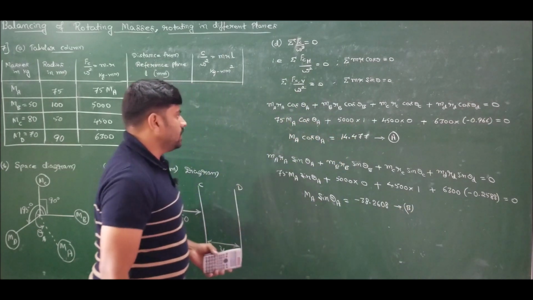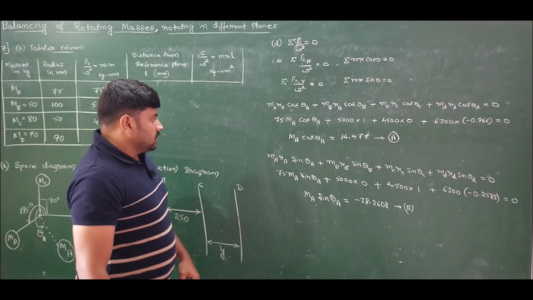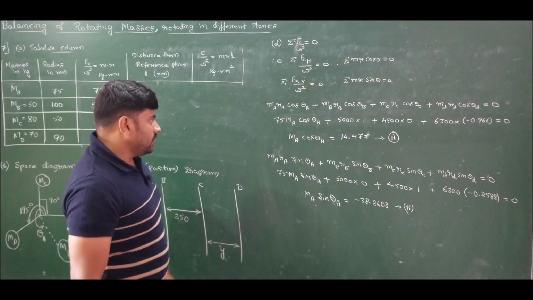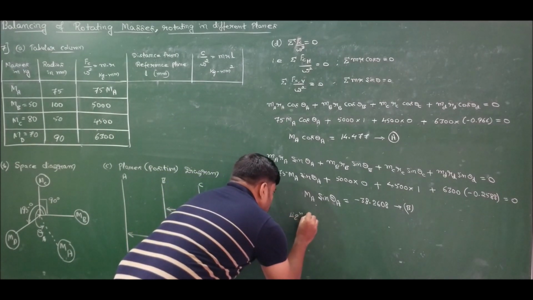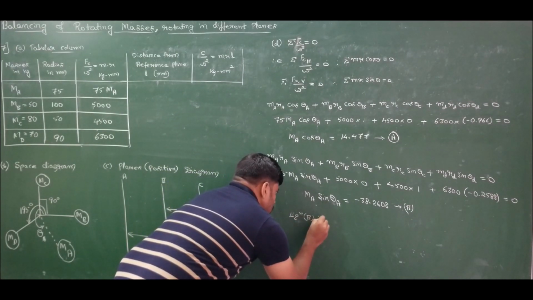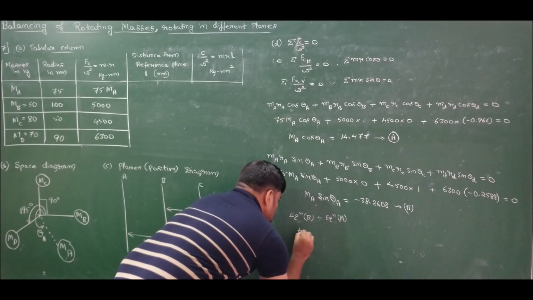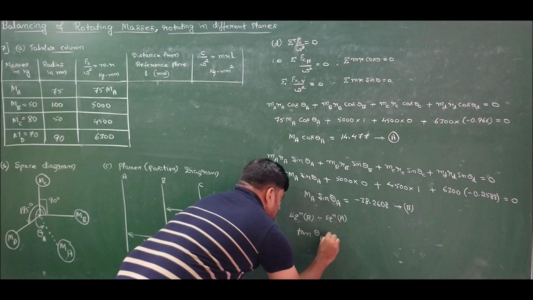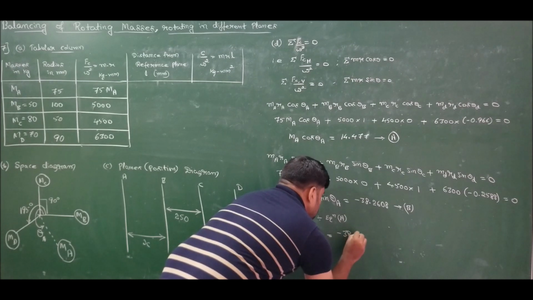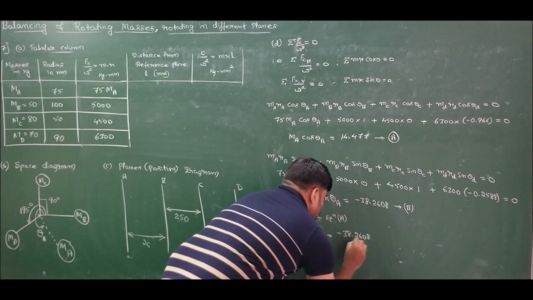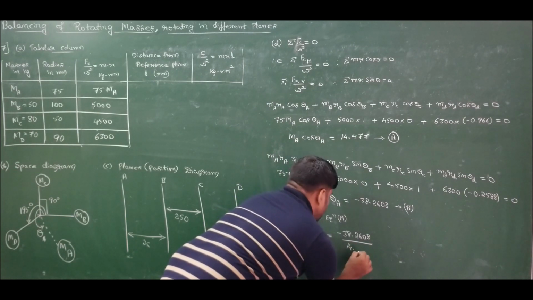Now solve equation A and B. We have two unknowns, two equations, so I can get the answer. If I divide equation B by equation A, it gives us tan theta A is equal to minus 38.2608 divided by 14.477.